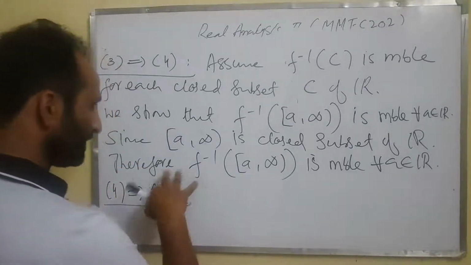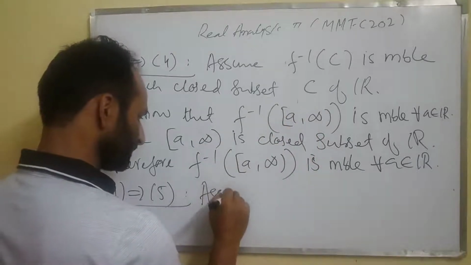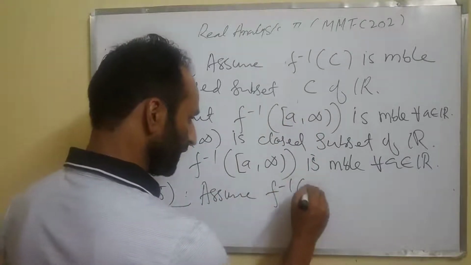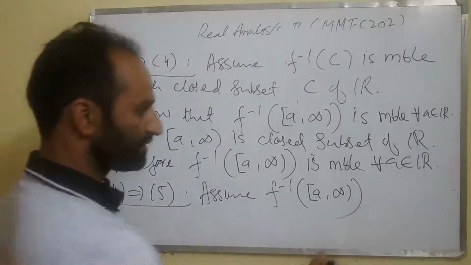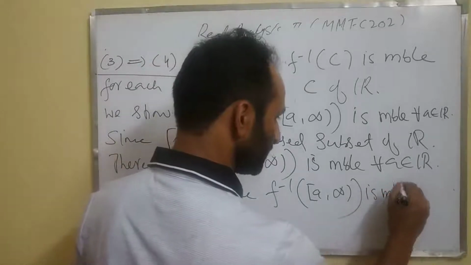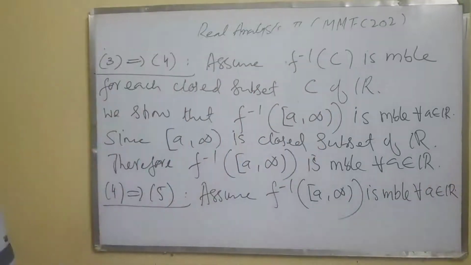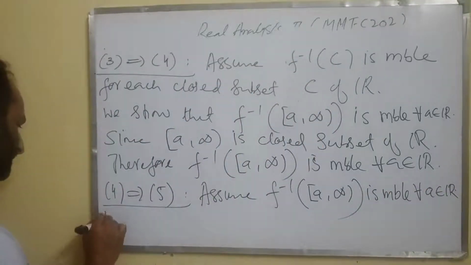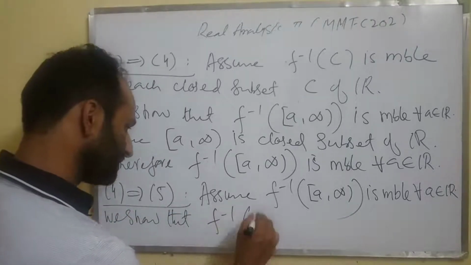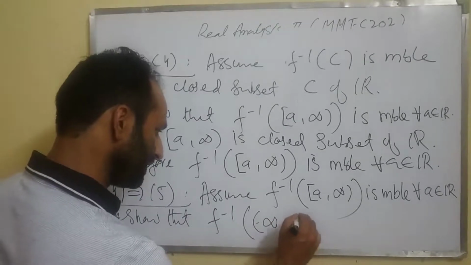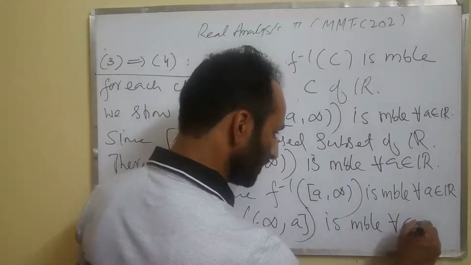In 4 we assume that this is our assumption: assume F inverse [a, infinity) is measurable for all a belongs to R. We show that F inverse of (minus infinity, a] is measurable for all a belongs to R.